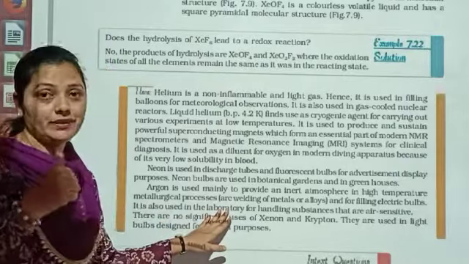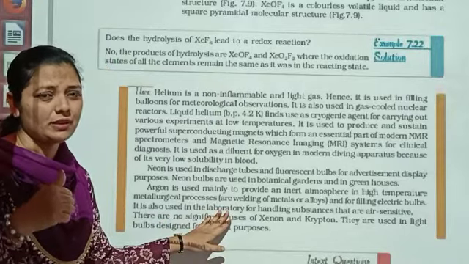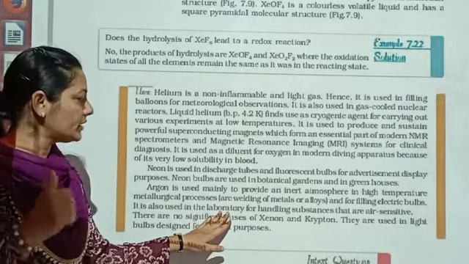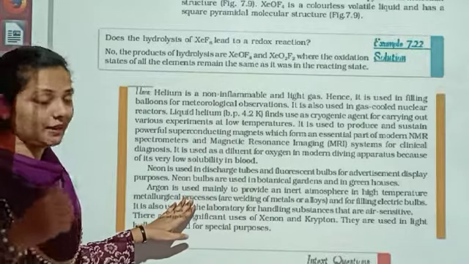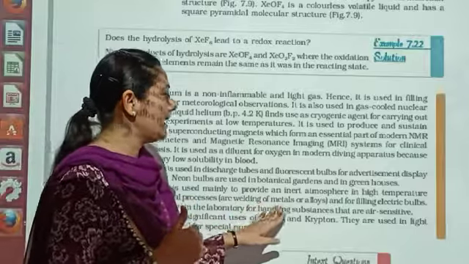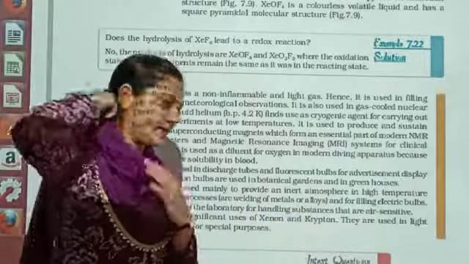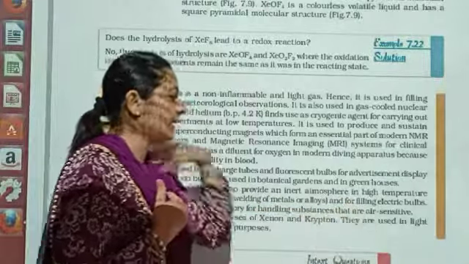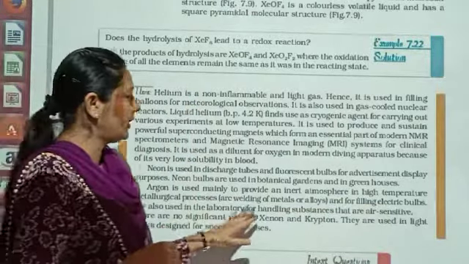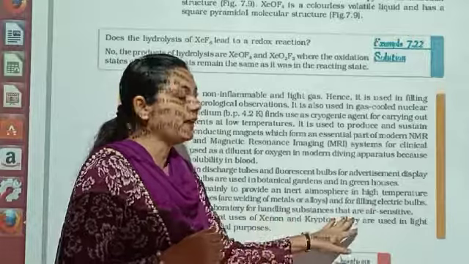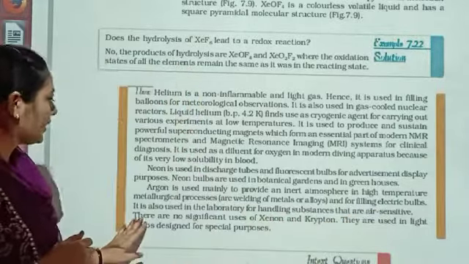This comes in chapter 6, which is omitted from your syllabus. It is used for welding metals, forming alloys and filling electric bulbs. It is also used in the laboratory for handling air sensitive substances.